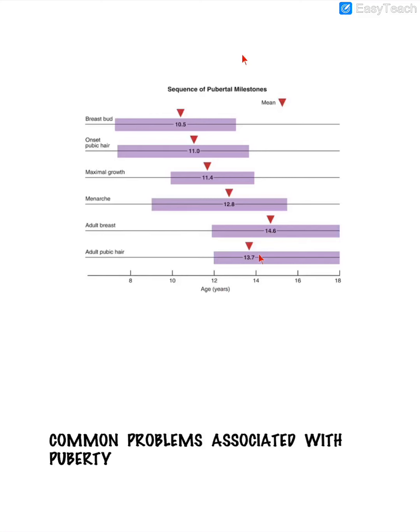So this is how the pubertal milestones are achieved. We do not have to know the exact age at which this is happening. Only if you remember that adrenarche is at 6, and gonadarche, thelarche, pubarche, menarche at 9, 10, 11 and 12 years respectively, then we are done.